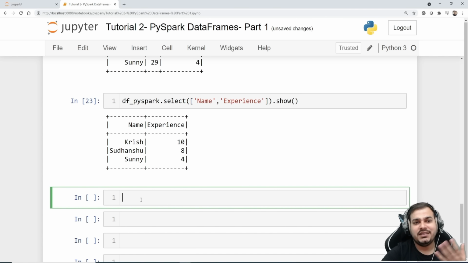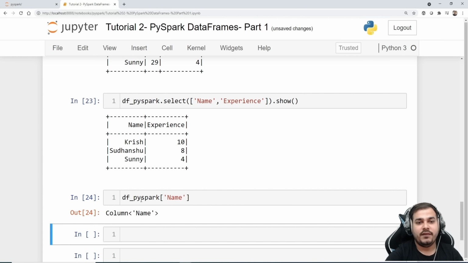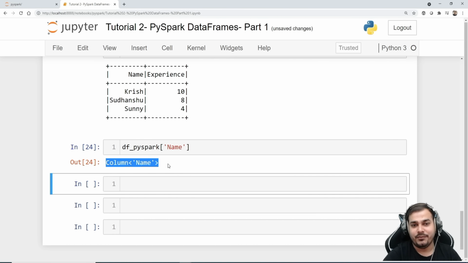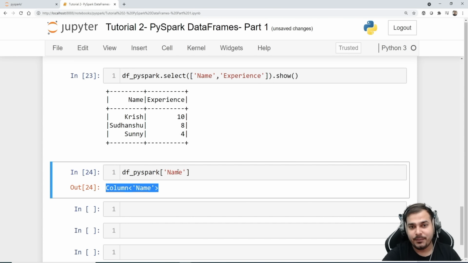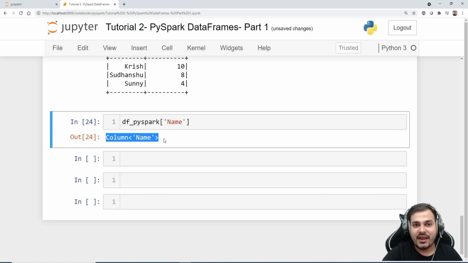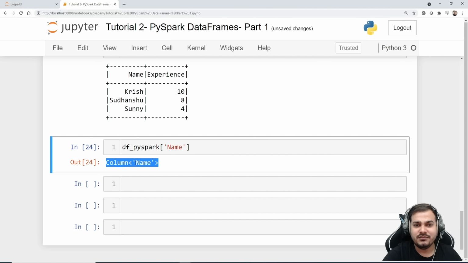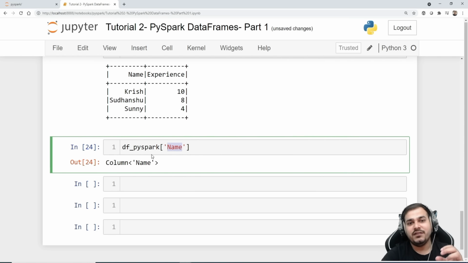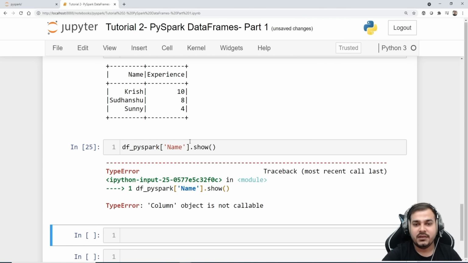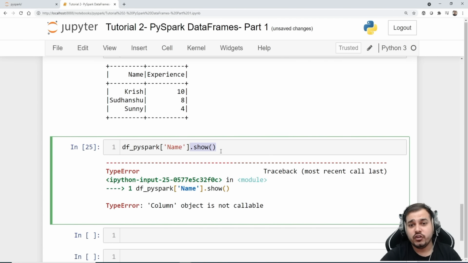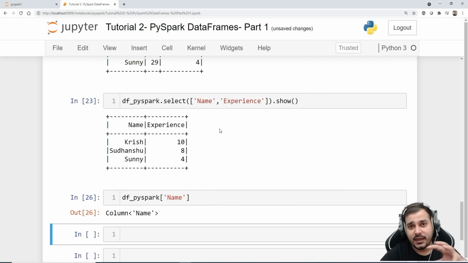Now let me show you, there is also another way like this. If I write df of name and execute this, you'll see the column name. The return type will be column if I'm directly picking it, because in pandas we directly pick like this. When we have this kind of column, we are just able to understand that it is basically a column, nothing more. We won't be able to get the data. There will be no show function; it will give an error. So usually whenever we want to pick up any columns and see them, we need to use the select operation, which is my function.